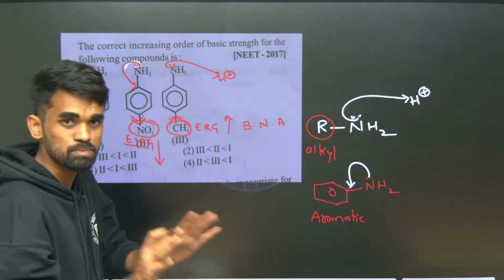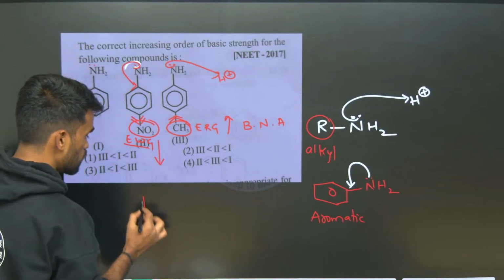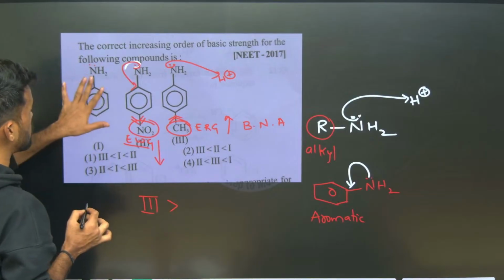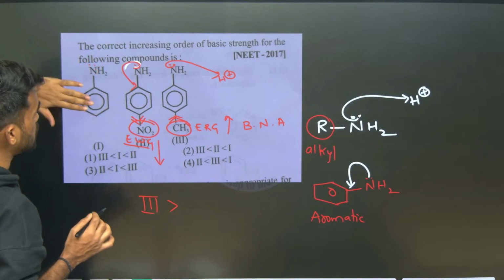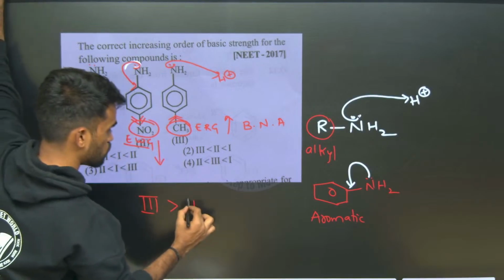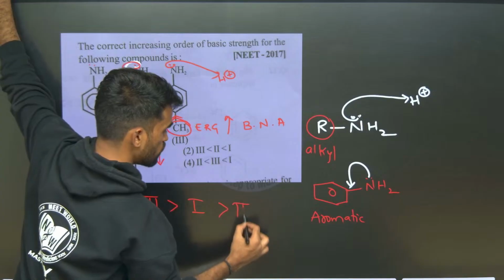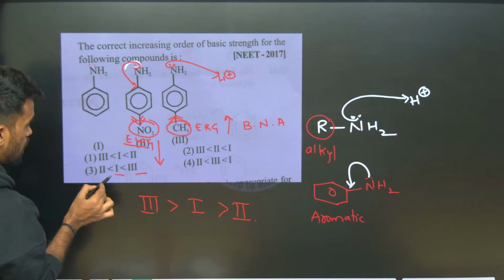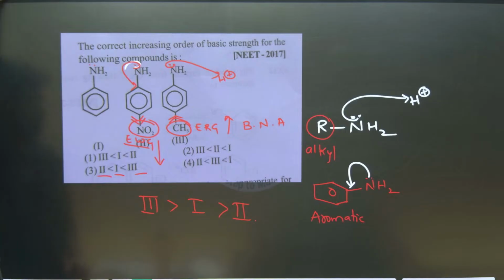From this explanation, now tell me, the third one is the most basic, right? After that, which is more basic? See, there is no electron releasing or electron withdrawing group, therefore it is more basic than the second one, which has the electron withdrawing group. So I can write 3, 1, 2. Where do we have this kind of option? 3 is most basic, after that 1, and least is 2. So this is the perfect answer for this question.